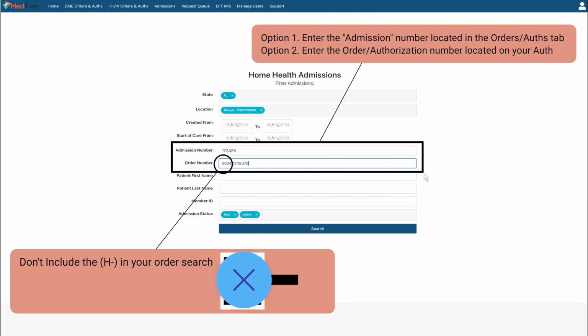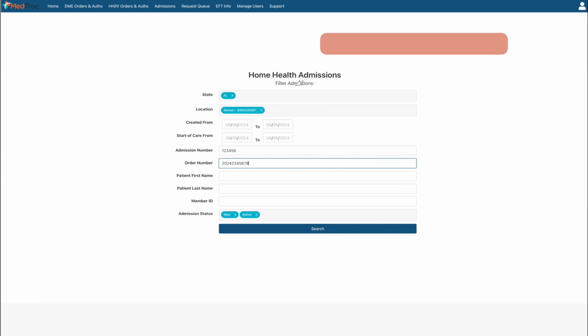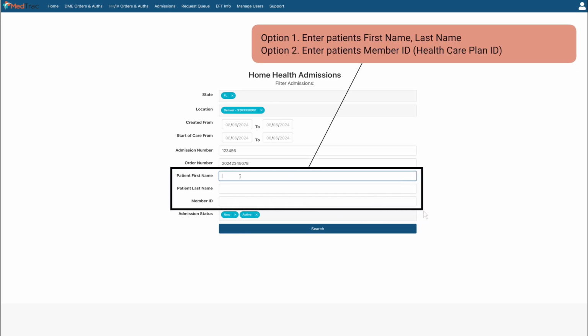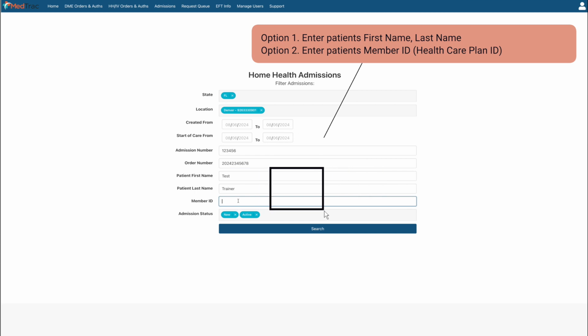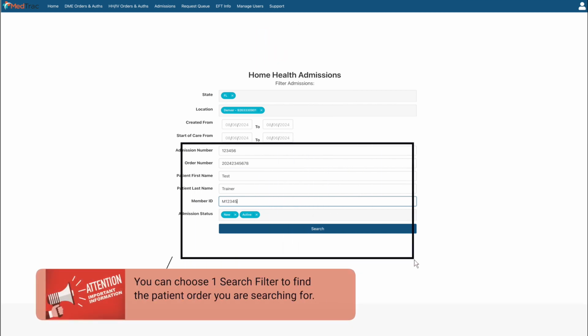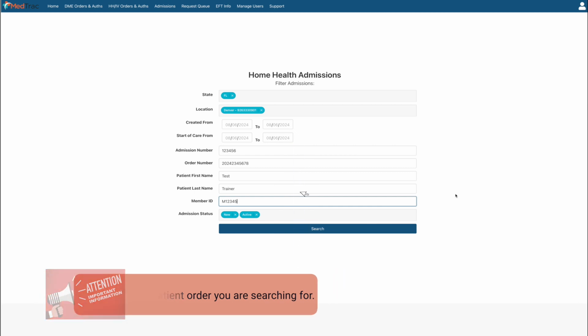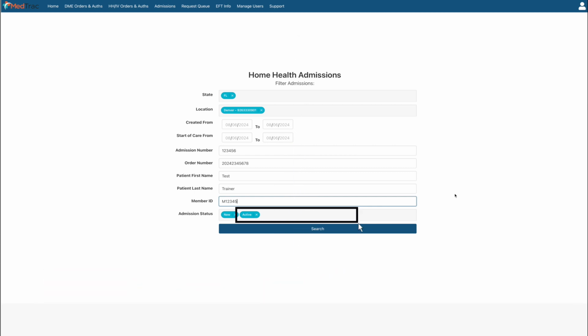You can also search by the patient's first and last name or their member ID. Keep in mind that you don't need to fill out every single search field. Just 1 or 2 filters can be sufficient to find the order you're looking for. Finally, the admission status filter can be left as new and active, so that the search pulls up all new and active patient orders. This is the default setting when you first log into the MedTrack portal. Once you've entered your search criteria, simply hit the search button and MedTrack will generate the results for you.